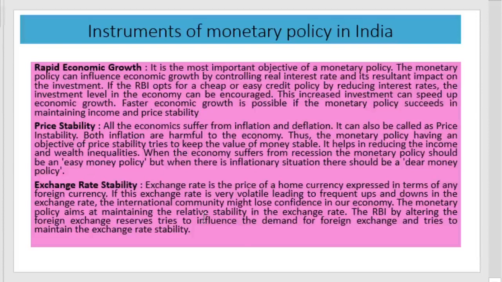First objective is rapid economic growth. It is the most important objective of monetary policy. And the monetary policies can influence economic growth by controlling interest rate. If interest rate is controlled, we can control the investment. If we need more growth, then interest rate must be reduced, and then investment will be increased, and we can attain the economic growth. This is the strategy used by the monetary policy for achieving economic growth.